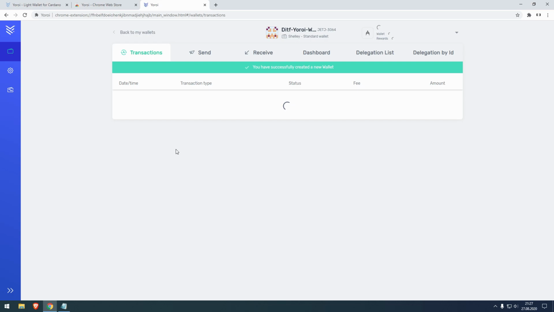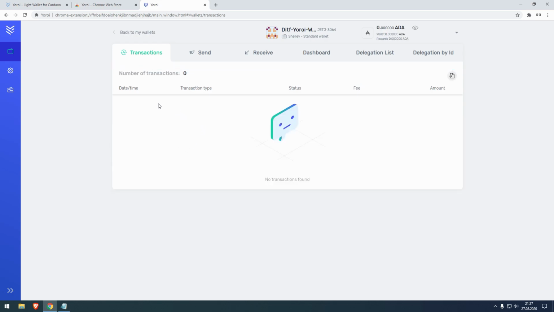So let's let it load. Pretty straightforward. The transaction tab. Here you see the date and time, and the transaction type, if you either send something or receive something. The status shows if the transaction is already fulfilled. You have to pay a fee for each transaction you make.